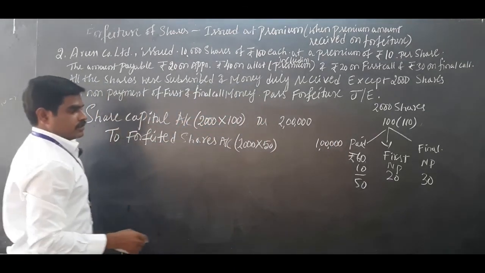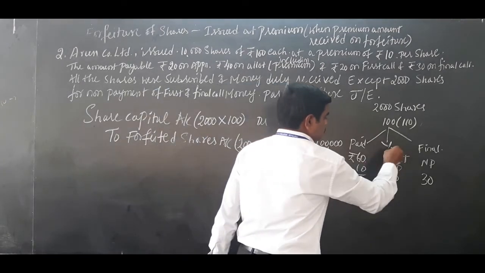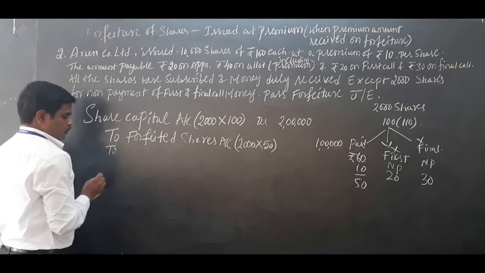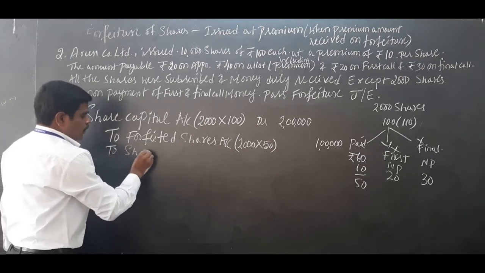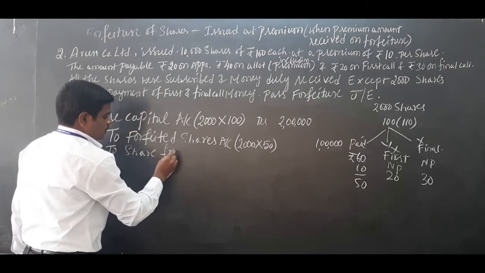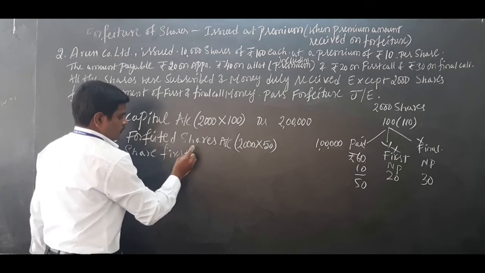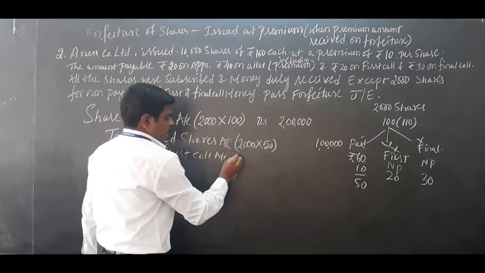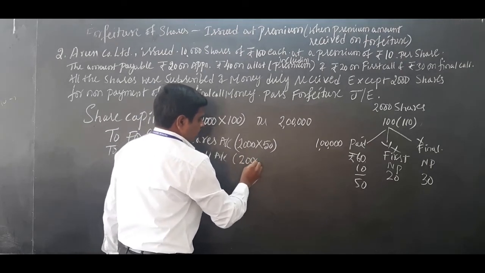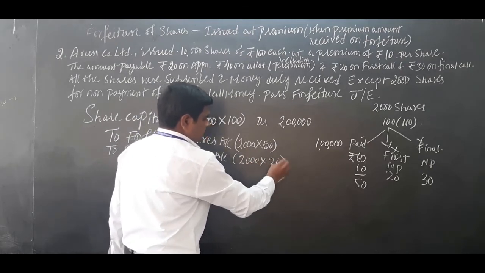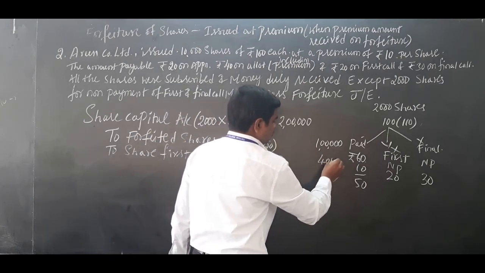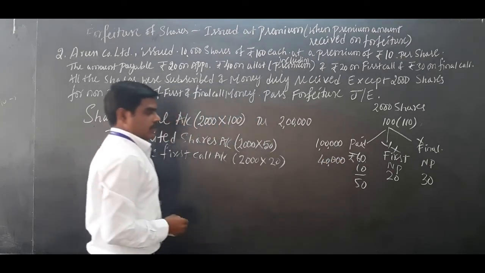So which are the two installments not paid? First call is not paid, final call is not paid. Separately, to share first call account, 2000 into 20 rupees which is not paid on first call. That comes to 40,000.